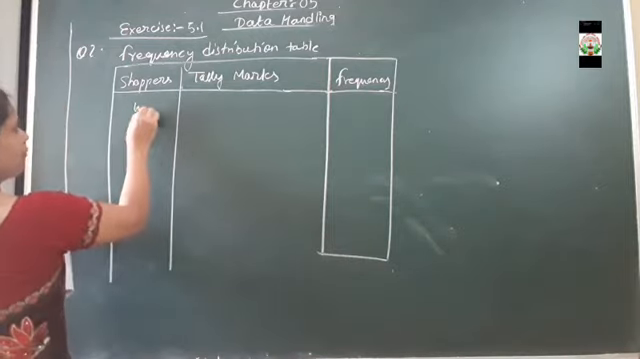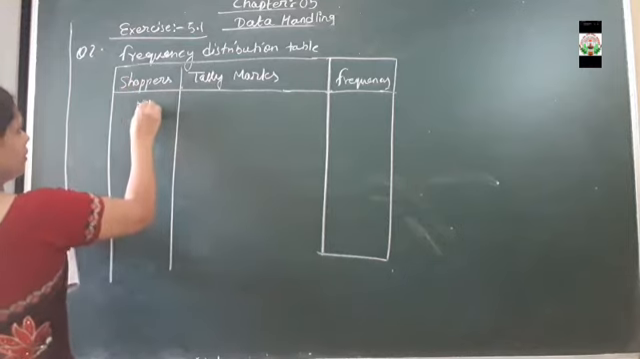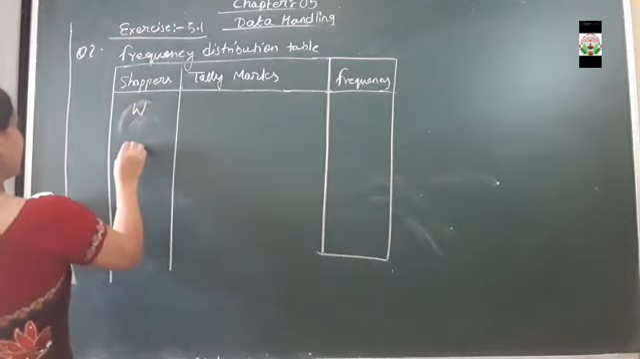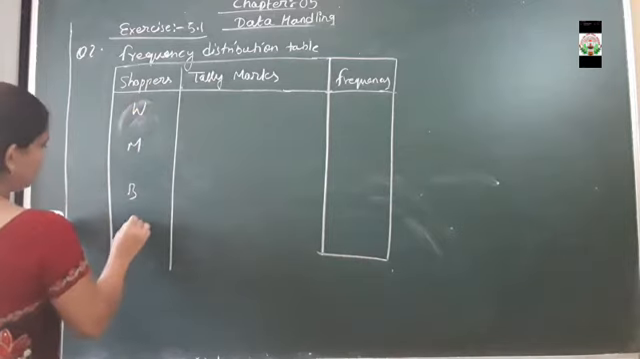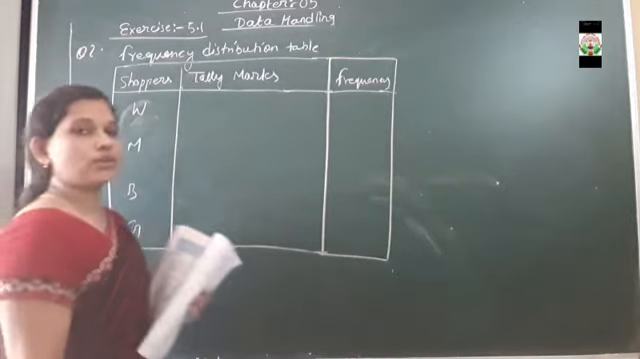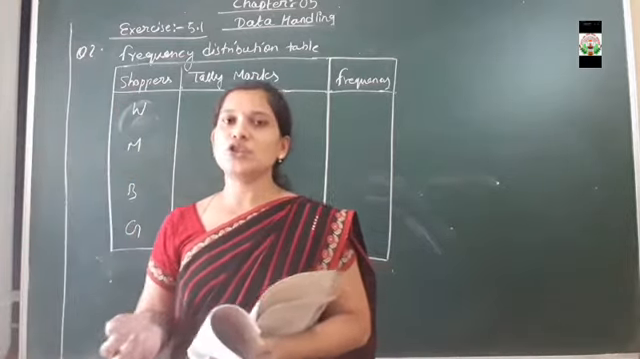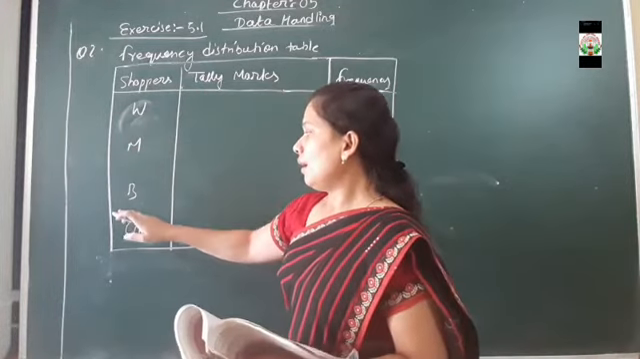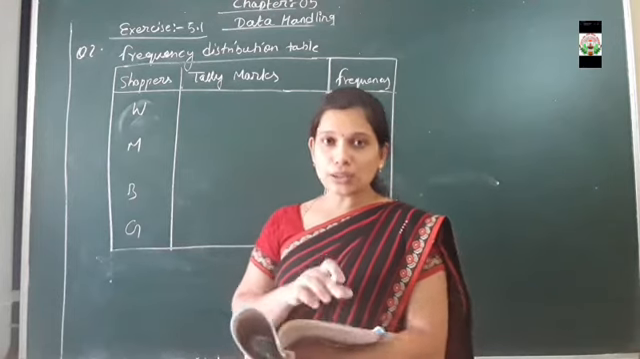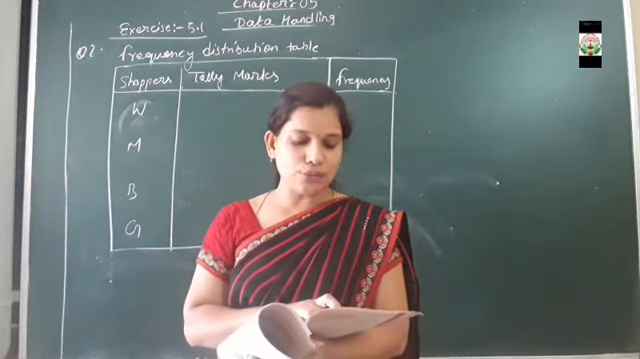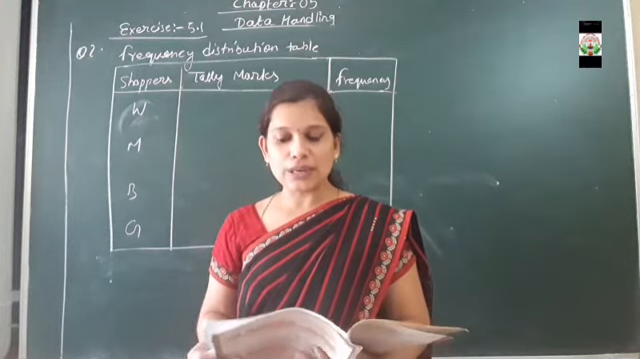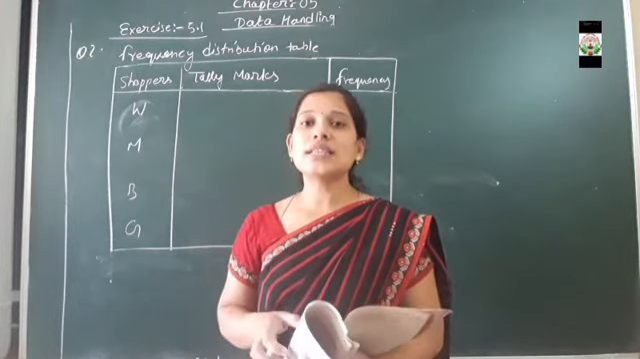Now under shoppers we write women, men, boys and girls. Like this we represent the data, because only 4 types of persons come to the shop: men, women, boys and girls. Now, how many women are represented? Just look at the data and count: 1, 2, 3, 4, 5, 6, 7, 8, 9, 10. How many women come to the shop?